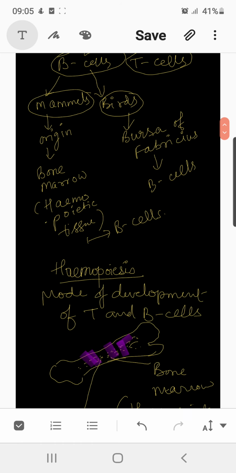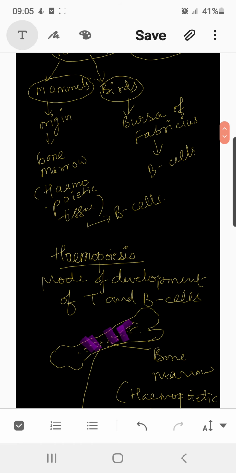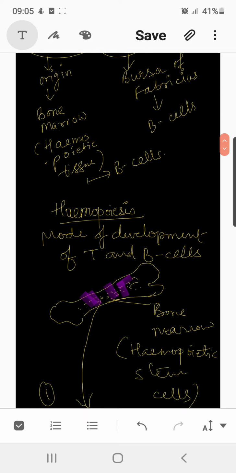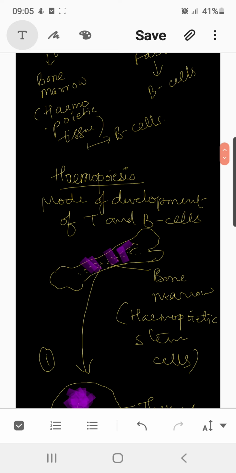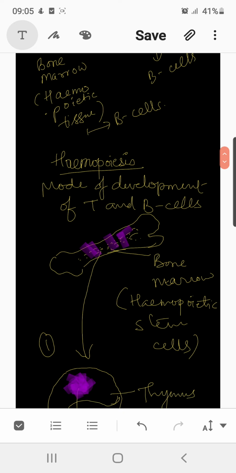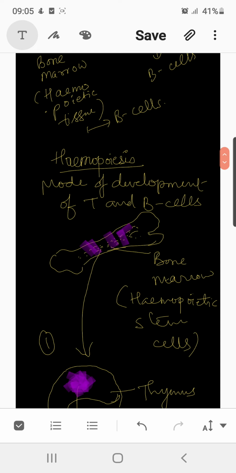Now let's check the mechanism of hemopoiesis, which is basically the development of T and B lymphocytes. As you can see here in this picture, the precursors for the T lymphocytes also originate in the bone marrow, but instead of migrating straight to the lymph nodes, they first go to the thymus gland.